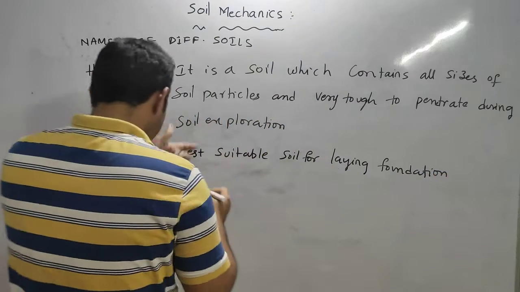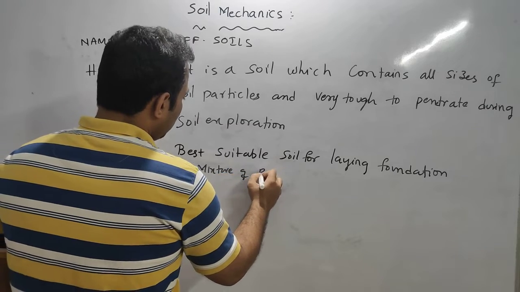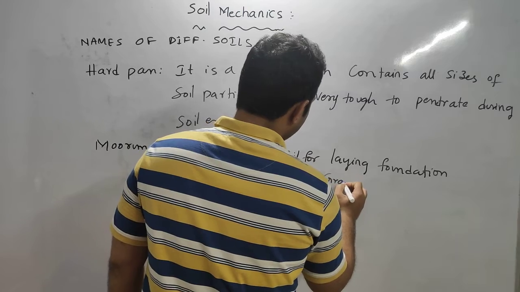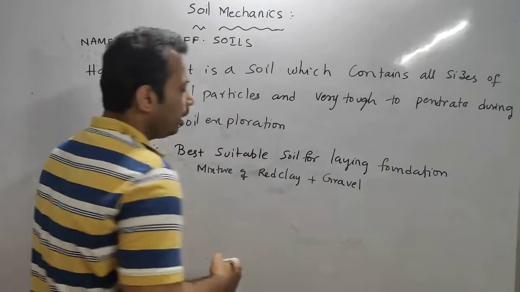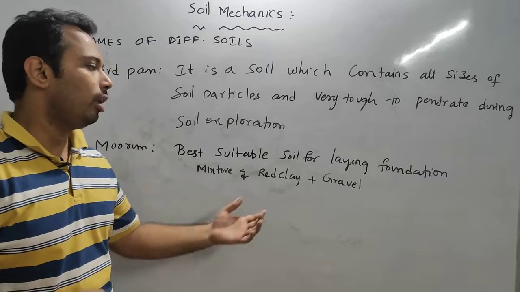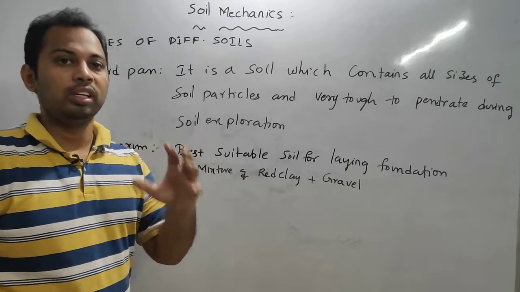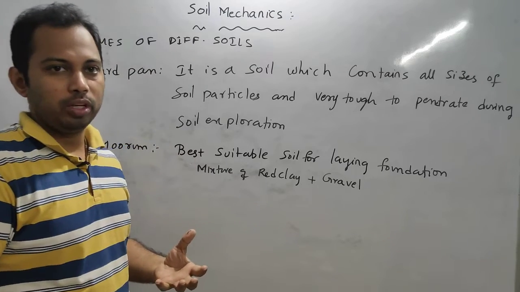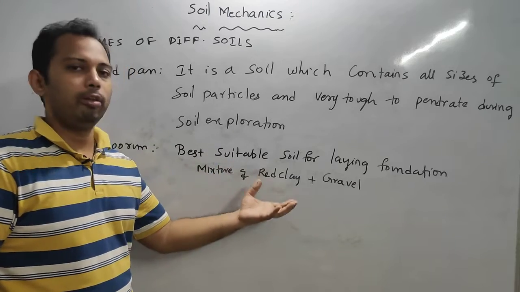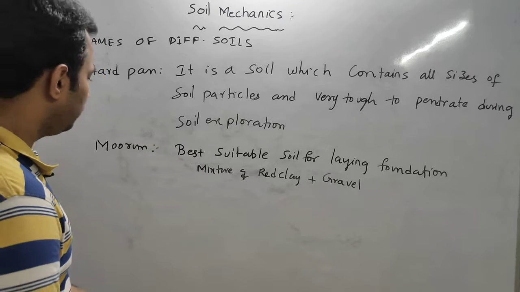It is a mixture of red clay plus gravel, which has a good amount of safe bearing capacity. That is why it is the best soil for laying the foundation.